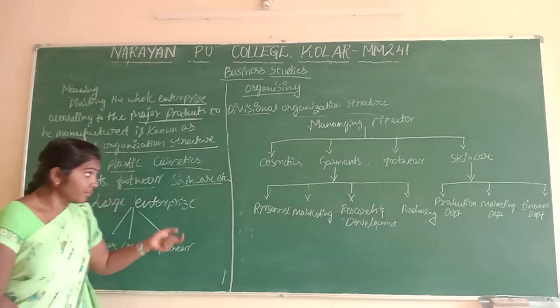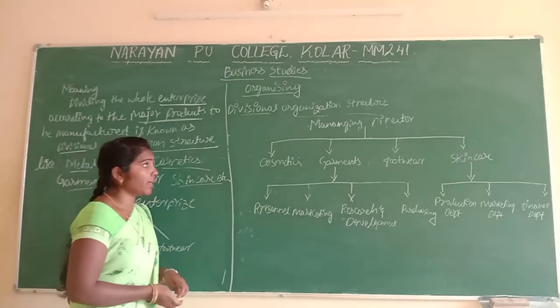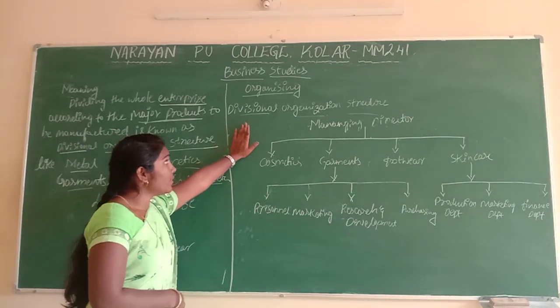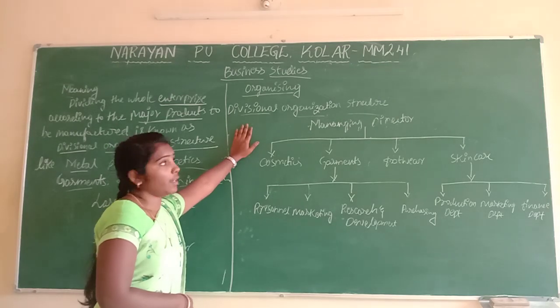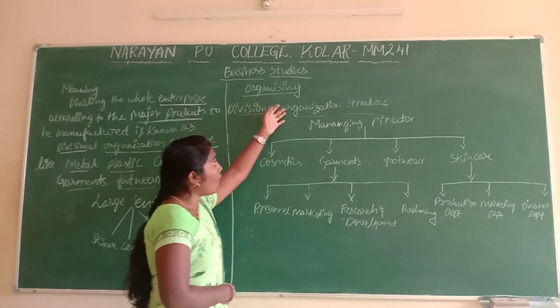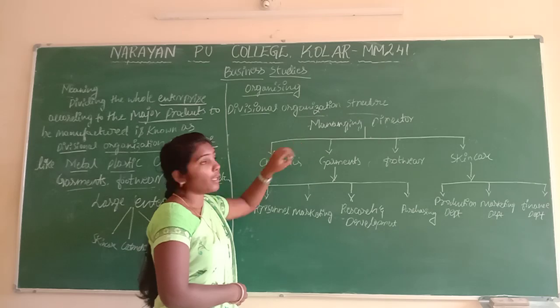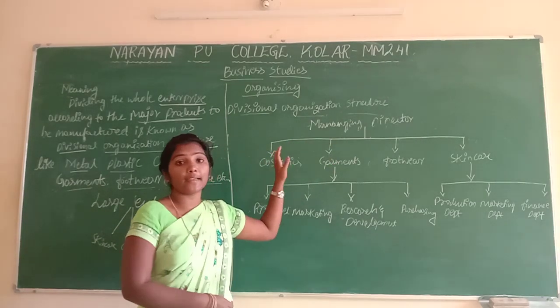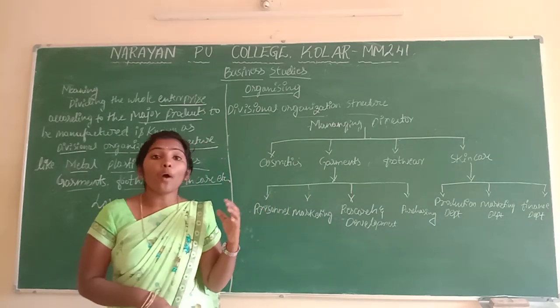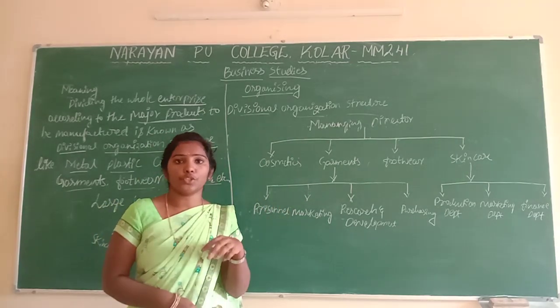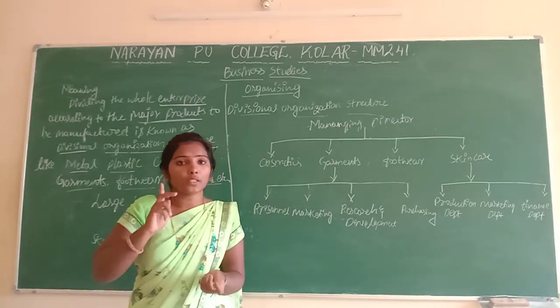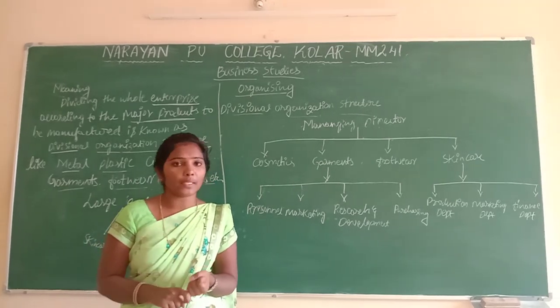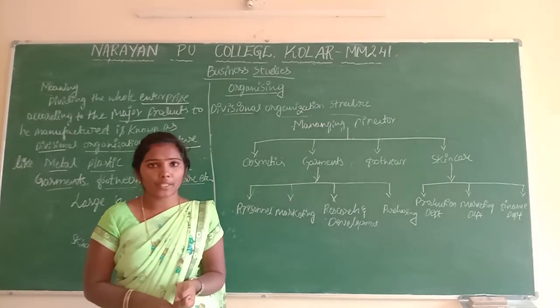Next, the managing director. We will see the divisional organization structure. Managing director, I already told you last class, is the person who is in charge of the overall organization. He is running the business, so he is called the managing director.